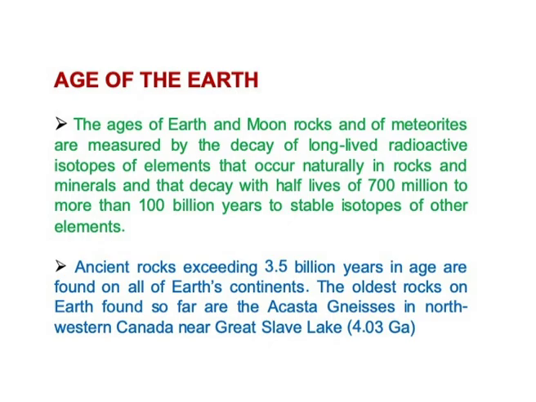And ancient rocks which exceed the age of 3.5 billion years are found in almost all of the Earth's continents. The oldest rocks on the Earth found so far are the Acasta Gneisses in northwestern Canada near Great Slave Lake, which are 4.03 giga annum. So, these are all the examples.